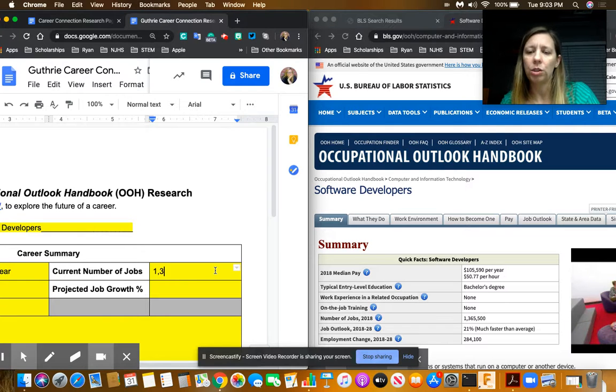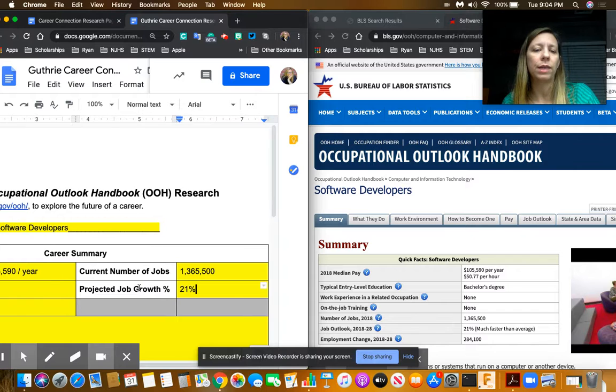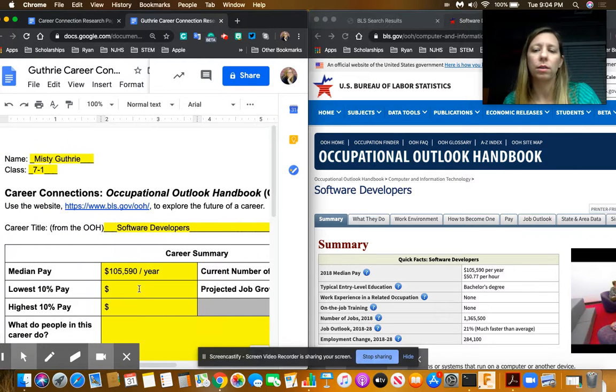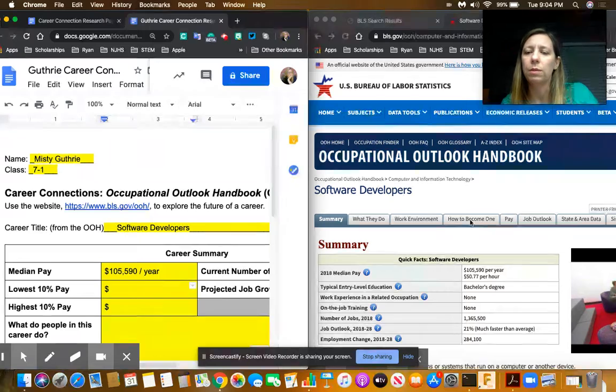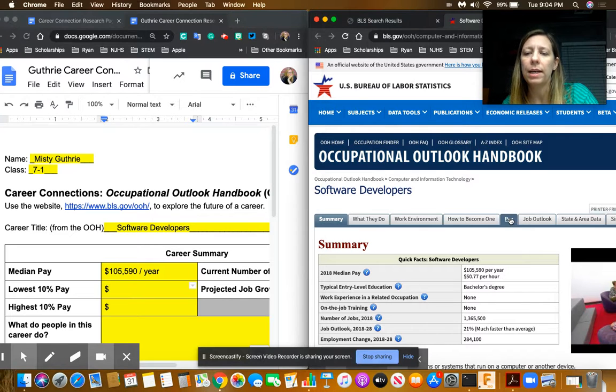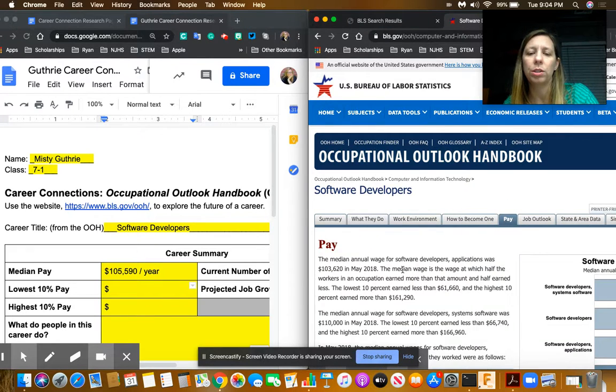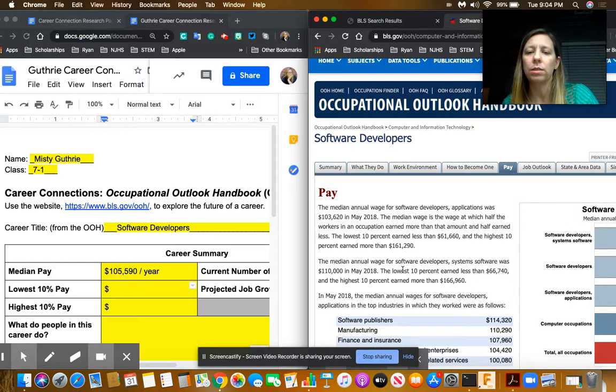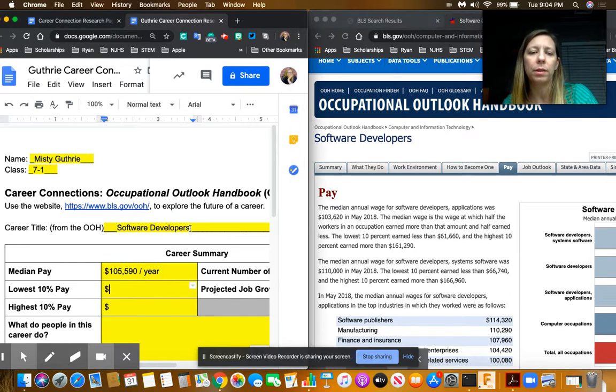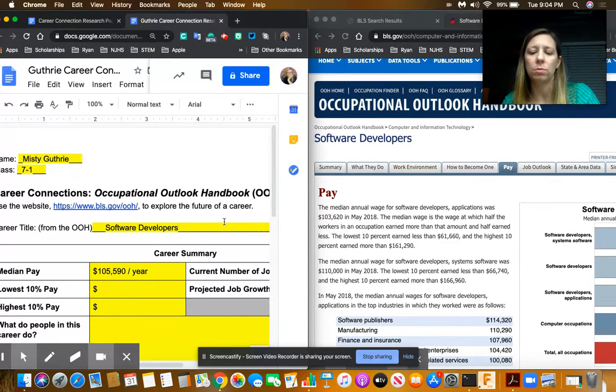The number of jobs is 1,365,500, and the projected job growth is 21%, which is really fast. It's one of the fastest growing jobs that there are over the next 10 years. The lowest and highest 10% pay, you will have to click on the Pay tab to find that information. This particular one breaks down software developers into app developers and system software developers.